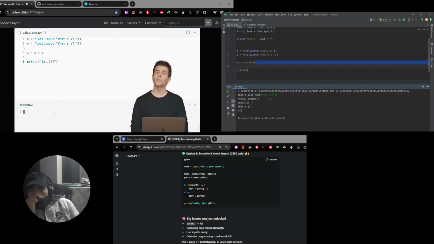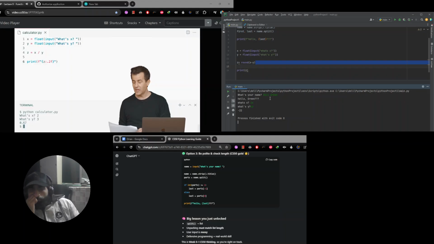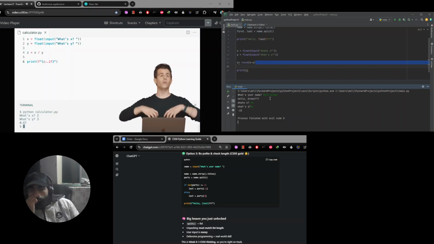But this is, according to the documentation, the way you specify using an f string how many digits you want to print. So let me run this version of the calculator, type in 2 and then 3. We get the exact same thing. But again, this is just consistent with my claim that in programming, we can so very often solve the same problem in multiple ways. This is just now the f string approach to that very same problem.